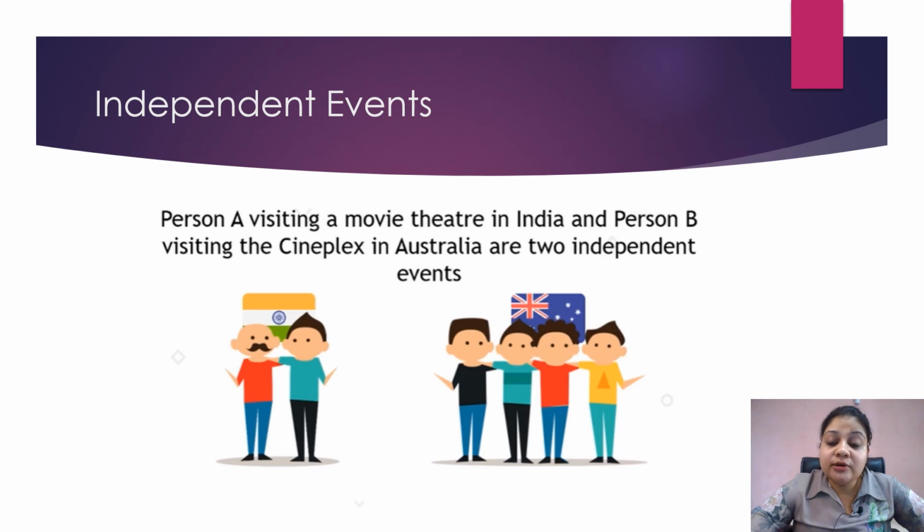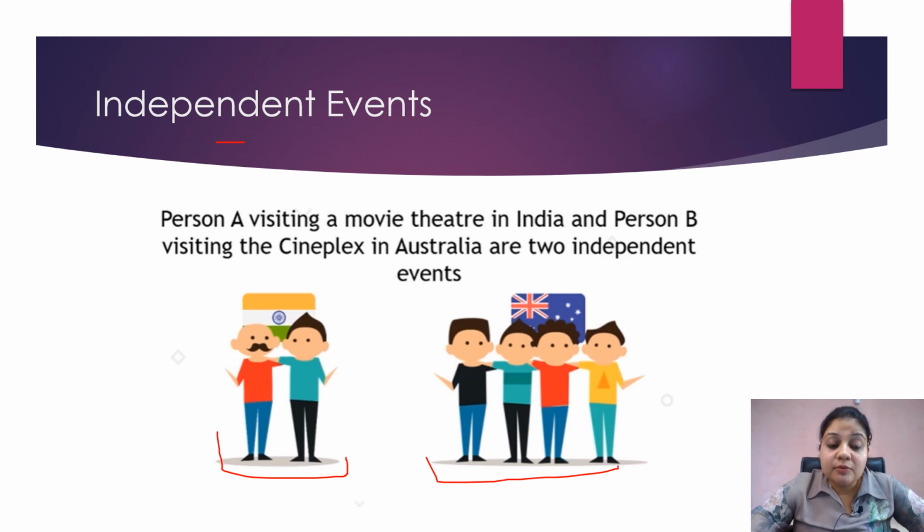Now if I talk about different types of events, I have independent events and dependent events. A dependent event is something which is dependent on another, and an independent event is something which is independent of another. Now, if a group of people is watching a movie in India and a group of people is watching a movie in Australia, these two are independent events.